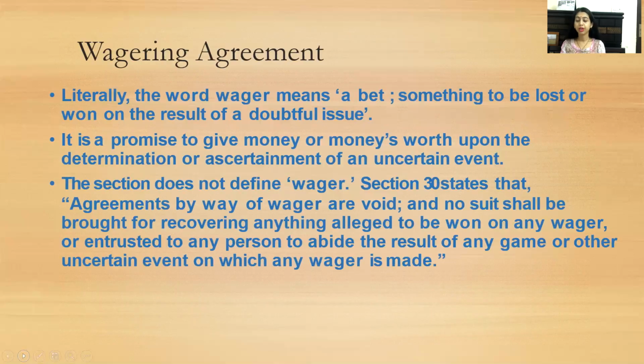Next we have the wagering agreement. Literally, the word wager, what does it mean? It means a bet, something to be lost or won on the result of a doubtful issue. It is a promise to give money or money's worth upon the determination or ascertainment of an unspecified uncertain event. The Act does not define wager. Section 30 states that agreements by way of wager are void, and no suit shall be brought for recovering anything alleged to be won on any wager, or entrusted to any person to abide the result of any game or other uncertain event on which any wager is made.